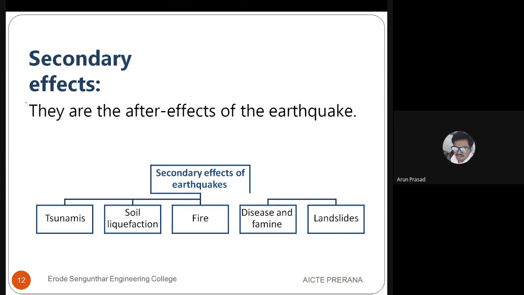In secondary effects, we may have tsunamis when the earthquake occurs in sea areas. Soil liquefaction, which we can see in detail in the upcoming slides. And fire.